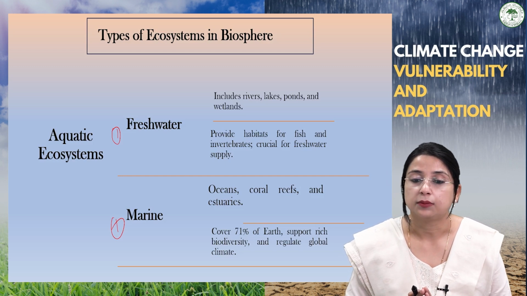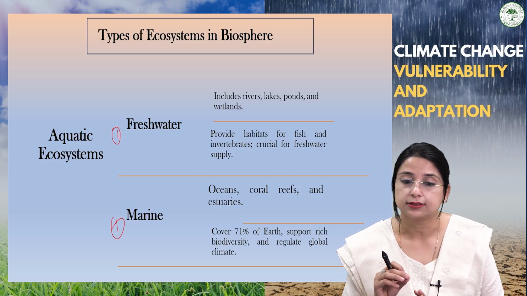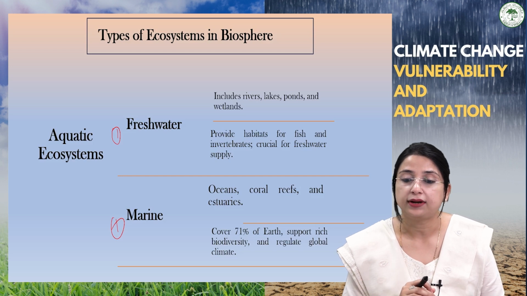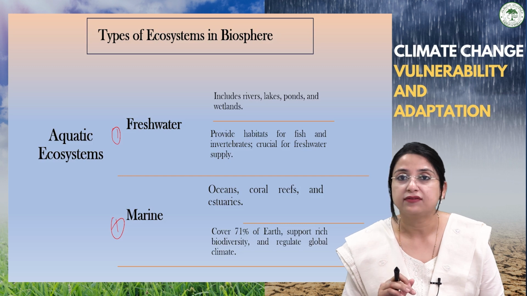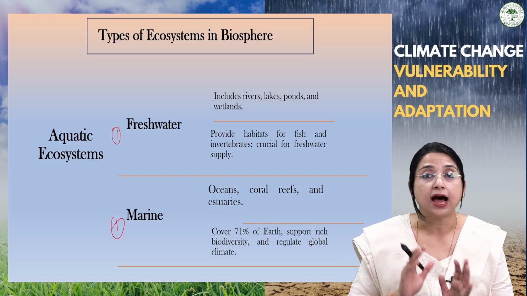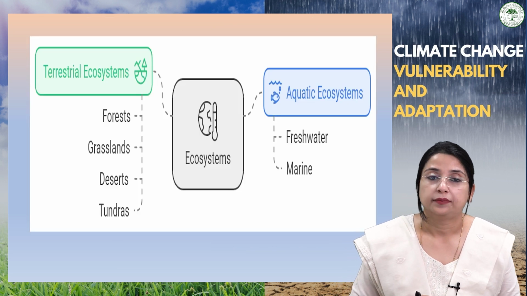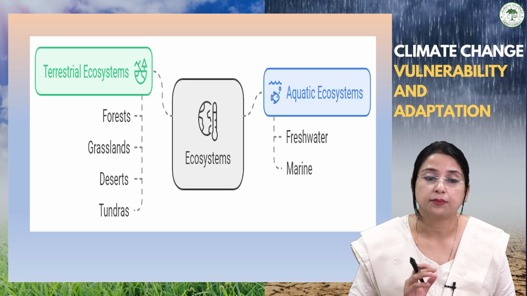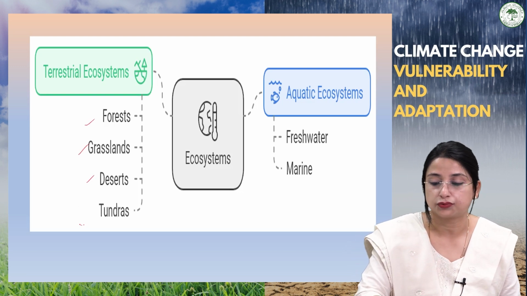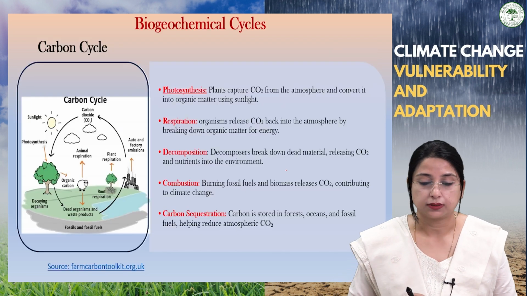The marine ecosystem consists of the oceans, coral reefs, and estuaries. These generally cover almost 71% of the earth and support rich biodiversity and also help very much to regulate the global climate, which we have studied in the spheres of the earth in the hydrosphere part, students. So these are the two major ecosystems: the terrestrial ecosystem comprising forest, grassland, deserts, and tundras, and the aquatic ecosystem comprising the freshwater ecosystem and the marine ecosystem.